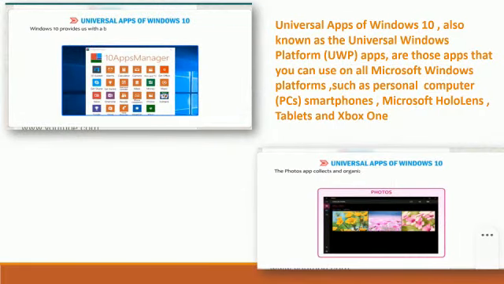Now, it is one more feature, Universal Apps of Windows. Universal Apps of Windows 10, also known as the Universal Windows Platform, short form UWP apps, are those apps that you can use on all Microsoft Windows platforms such as personal computer, smartphones, Microsoft HoloLens, tablets and Xbox One.